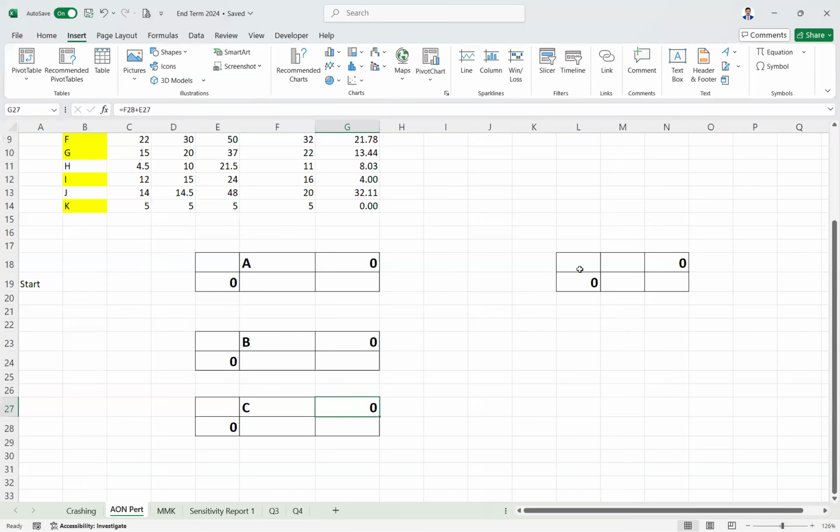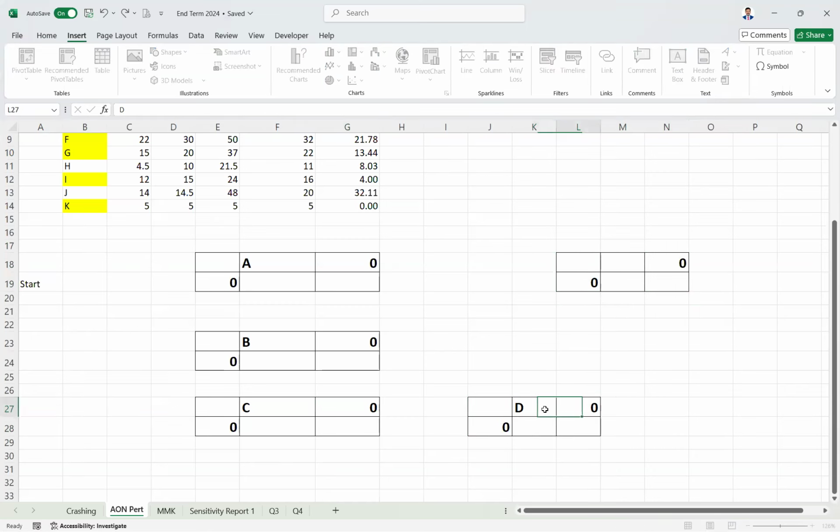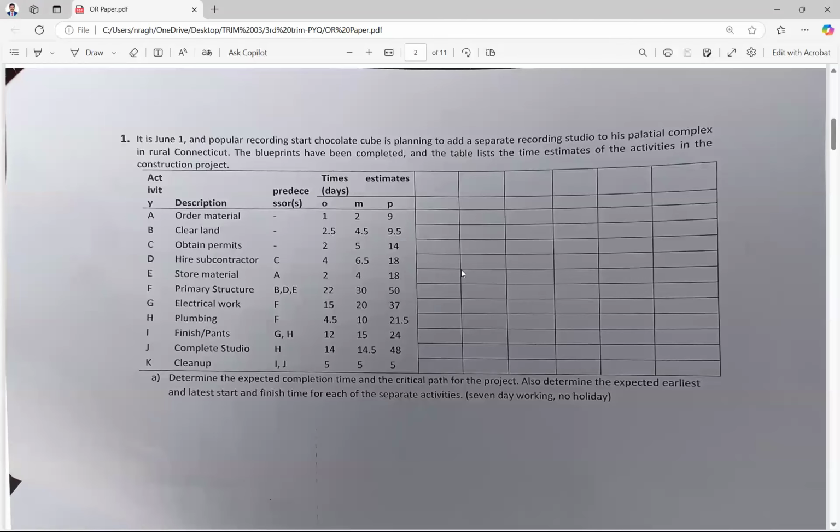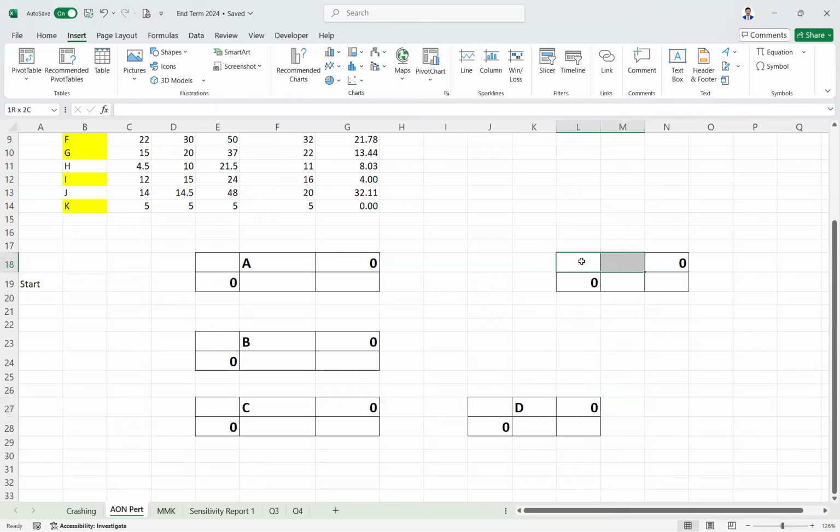So C is the predecessor for D. Now this becomes D. Then for E, A is the predecessor, means E follows A. From A, here we get E.